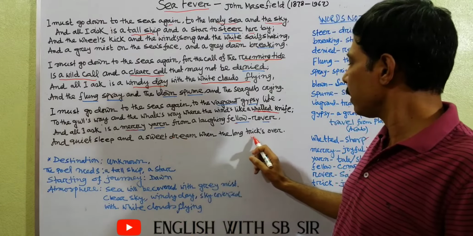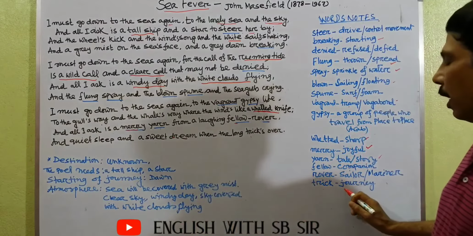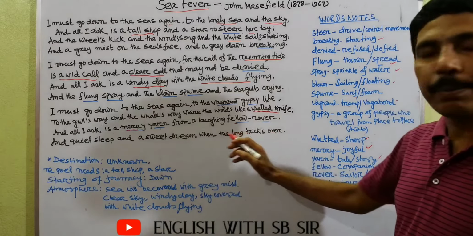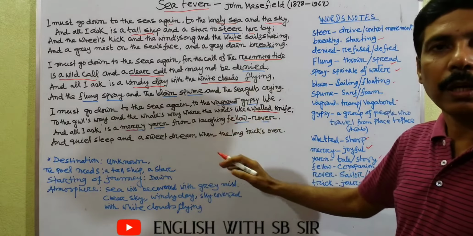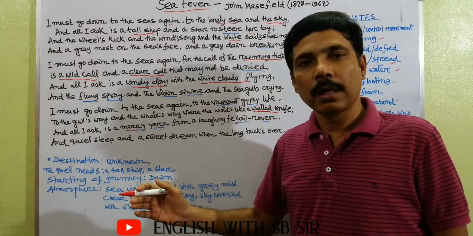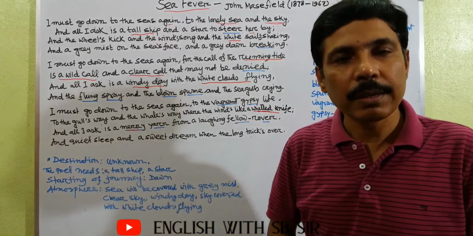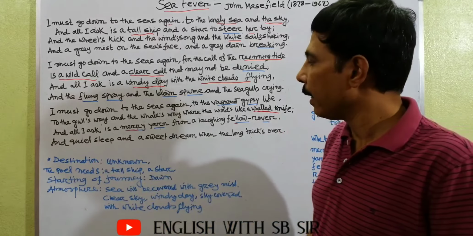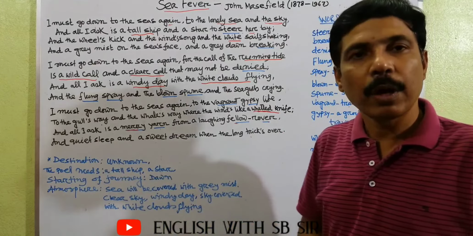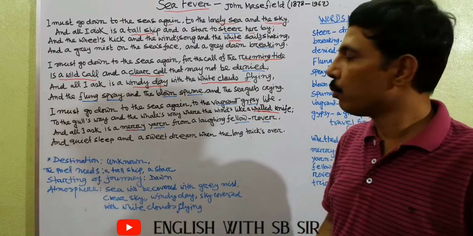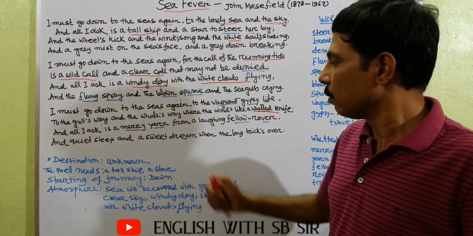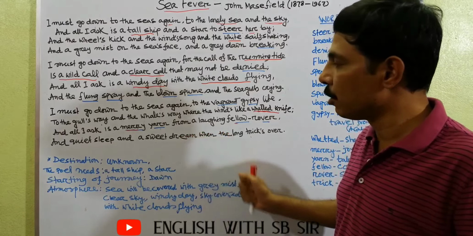When the long trick's over, trick means journey, over means end. After his long journey, when the poet returns to his house, he wants a quiet sleep, sound sleep or peaceful sleep, and he wants to cherish those beautiful things in his dream.